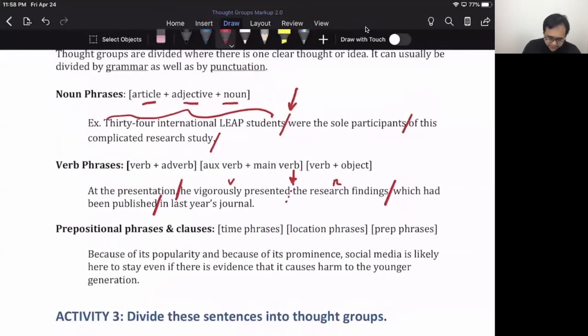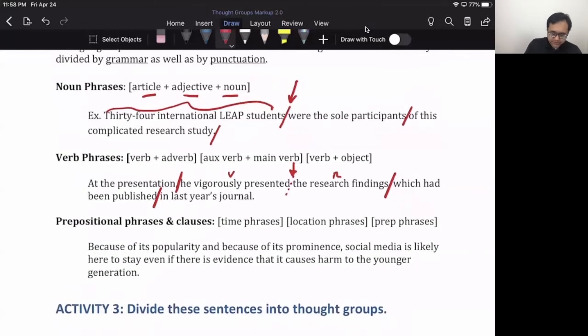Another place that helps you determine where the pauses are is prepositional phrases and clauses. Again, a prepositional phrase by definition is just one idea. Clauses, these are ideas as well. So things like times, locations, prepositional phrases, these are usually an intact idea. So let's take a look at the sentence. Oh, this is a long one.